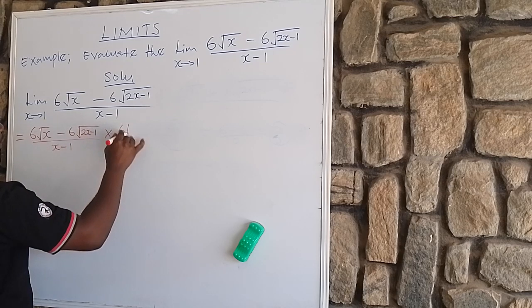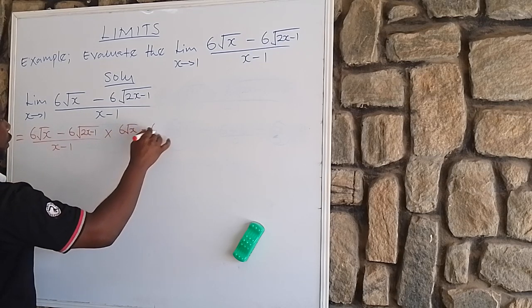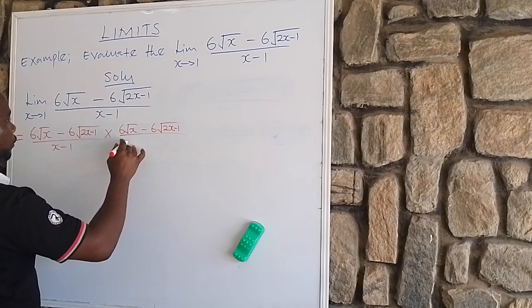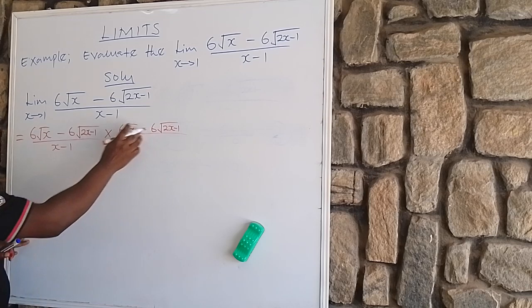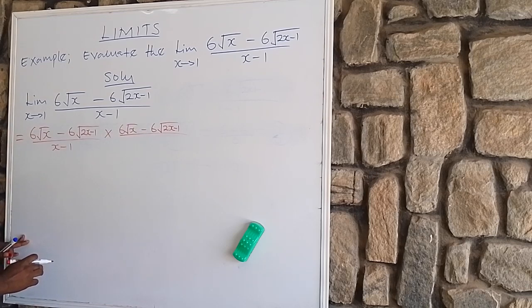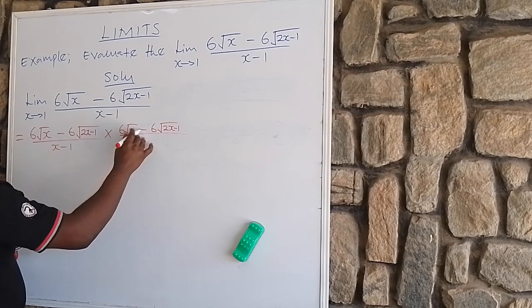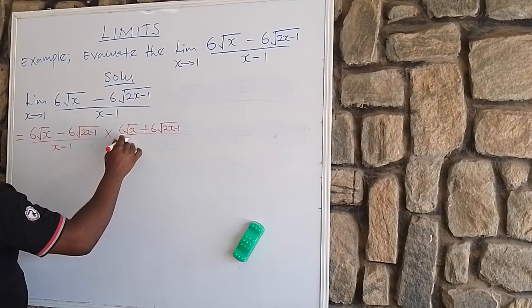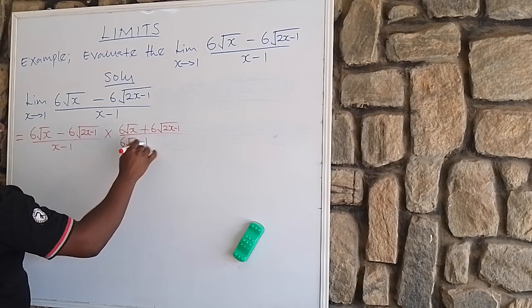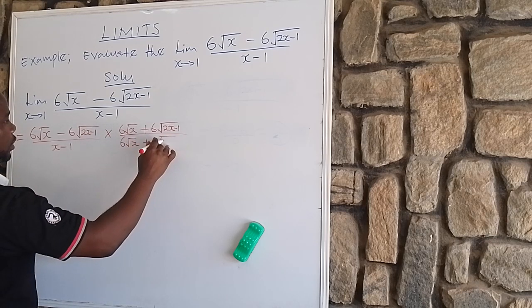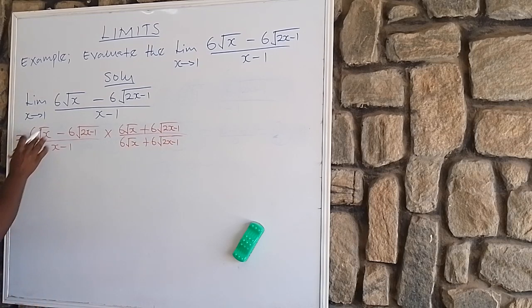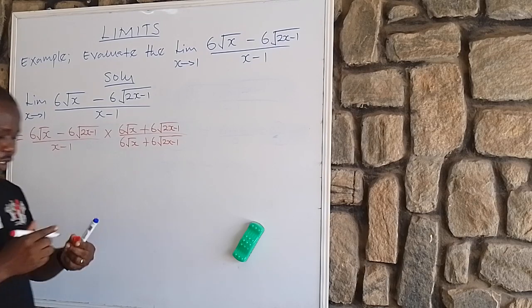That is (6 root x minus 6 root 2x minus 1) all over, since you are conjugating, here will now be plus, so here will now be 6 root x plus 6 root 2x minus 1. Is that clear? So now the numerator will multiply the numerator, the denominator will multiply the denominator.